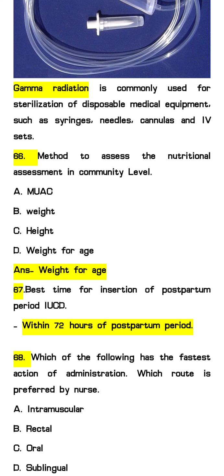Next question, methods to assess nutritional status at community level. Option A, mid upper arm circumference, MUAC. Option B, weight. C, height. D, weight for age. So the answer will be weight for age. Generally weight for age is considered the nutritional assessment at the community level. Through this parameter, weight for age, we will assess the degree of malnutrition, either first degree or second degree.